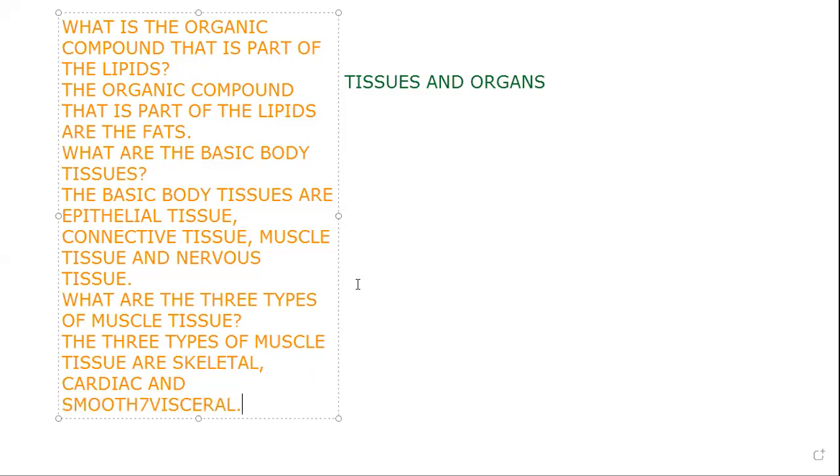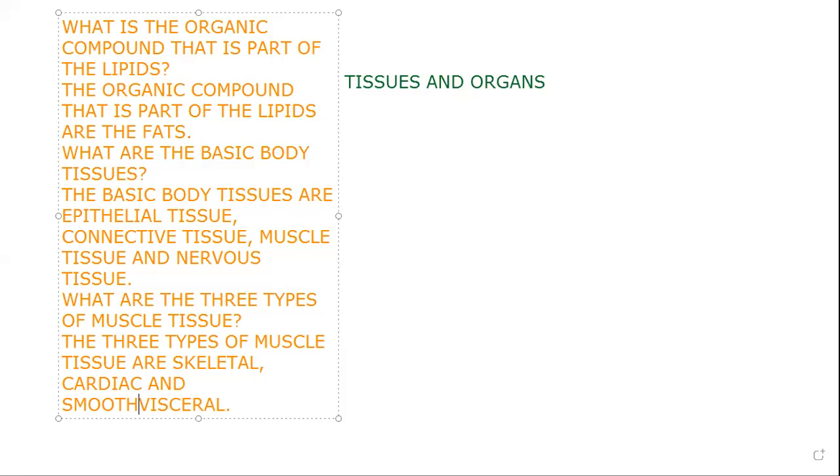So doctors, a todos les pregunto, what are the three types of muscle tissue? Todos responden, the three types of muscle tissue are skeletal, cardiac, and smooth or visceral.